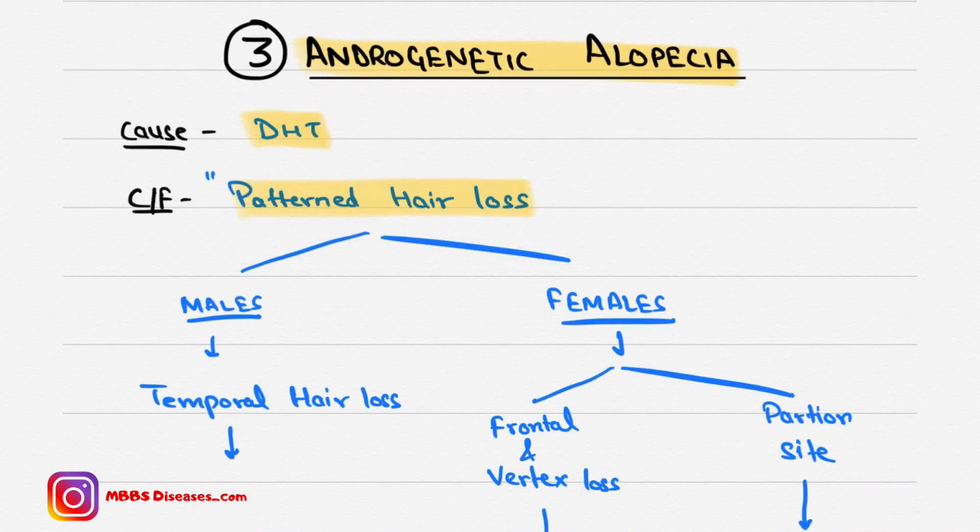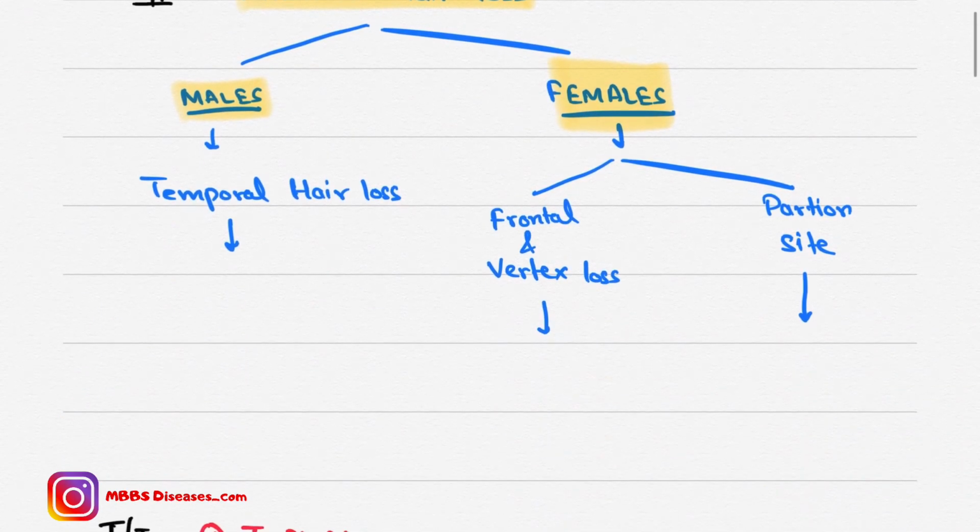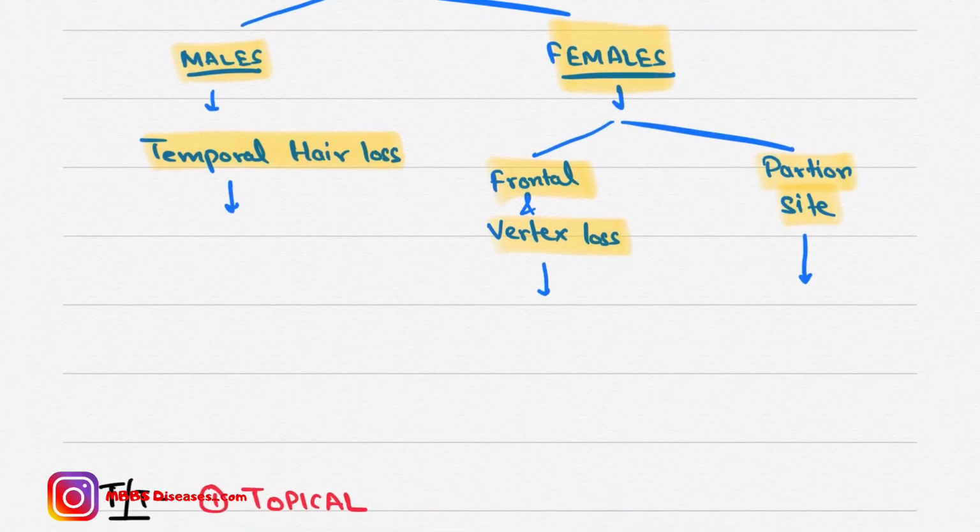This patterned hair loss can happen in males as well as in females. In males we have temporal hair loss, and in females we have frontal vertex hair loss and partition site hair loss. Let's discuss the first one, the male pattern, which is temporal hair loss.